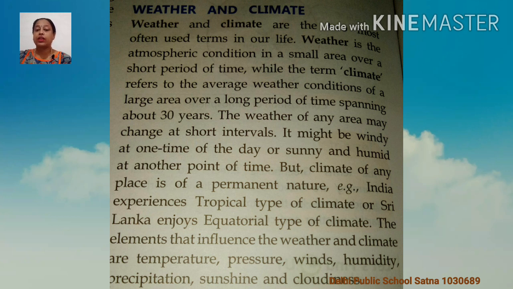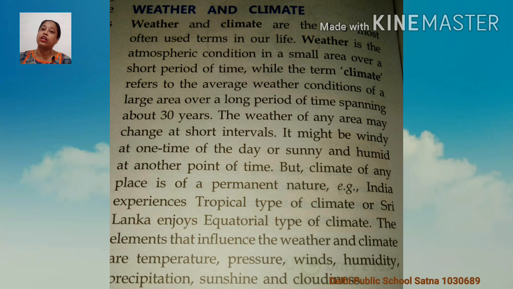Okay, weather is the atmospheric condition, children, in a small area over a short period of time. Always remember, we use weather for a short period of time. We are talking about atmospheric condition. Weather is the atmospheric condition in a small area over a short period of time.